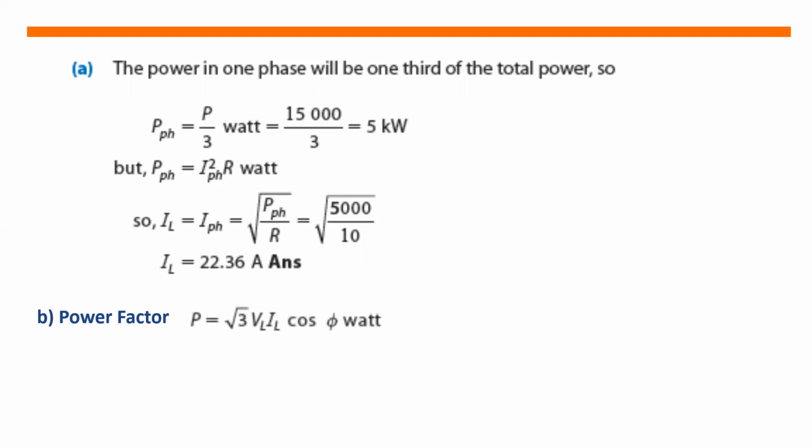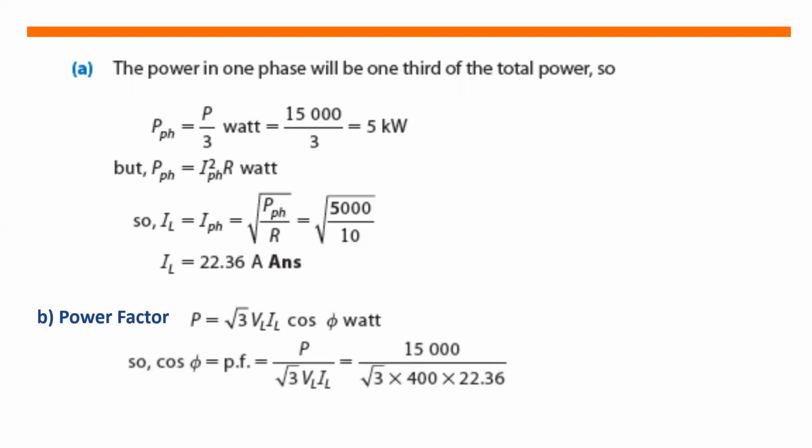So for the power factor, we will use our equation for the power. So a little manipulation only to solve for the power factor. So we substitute our values, that is 15,000 divided by the square root of 3 multiplied by 400 multiplied by 22.36 of line current. Then our power factor is equal to 0.97.